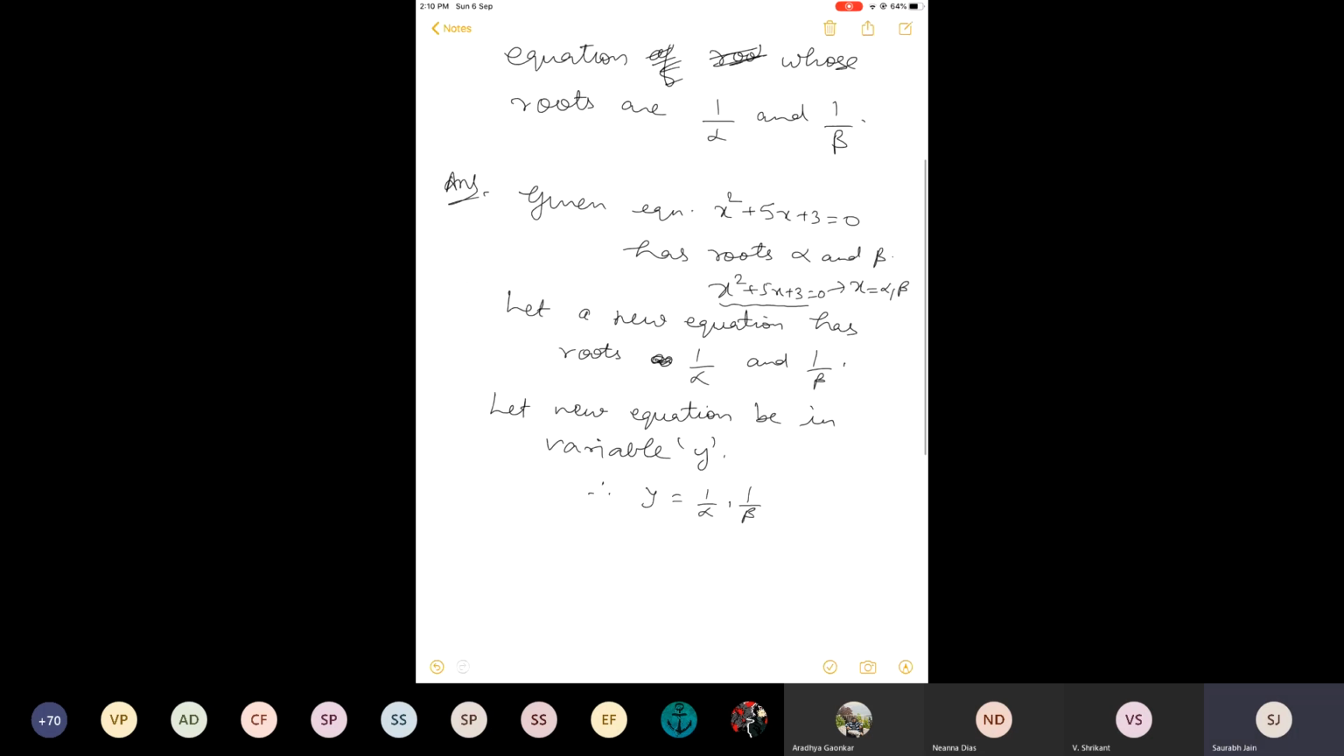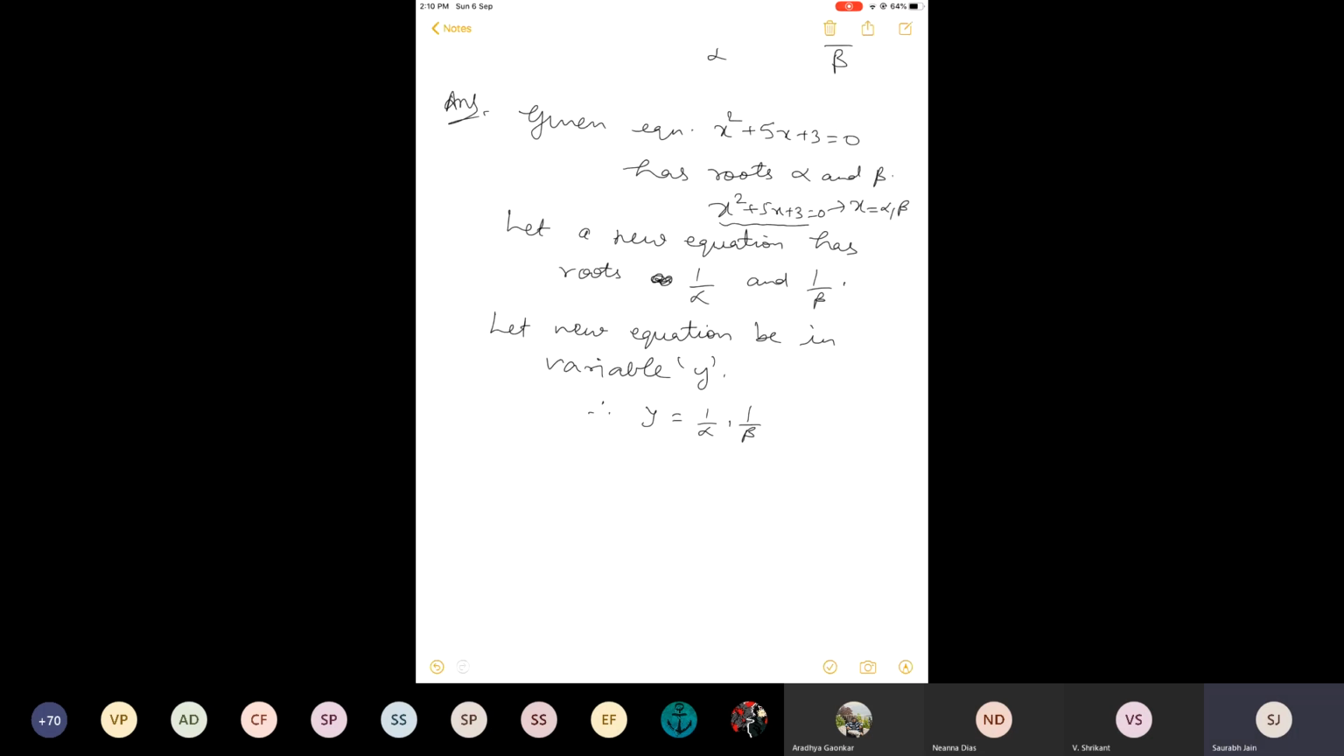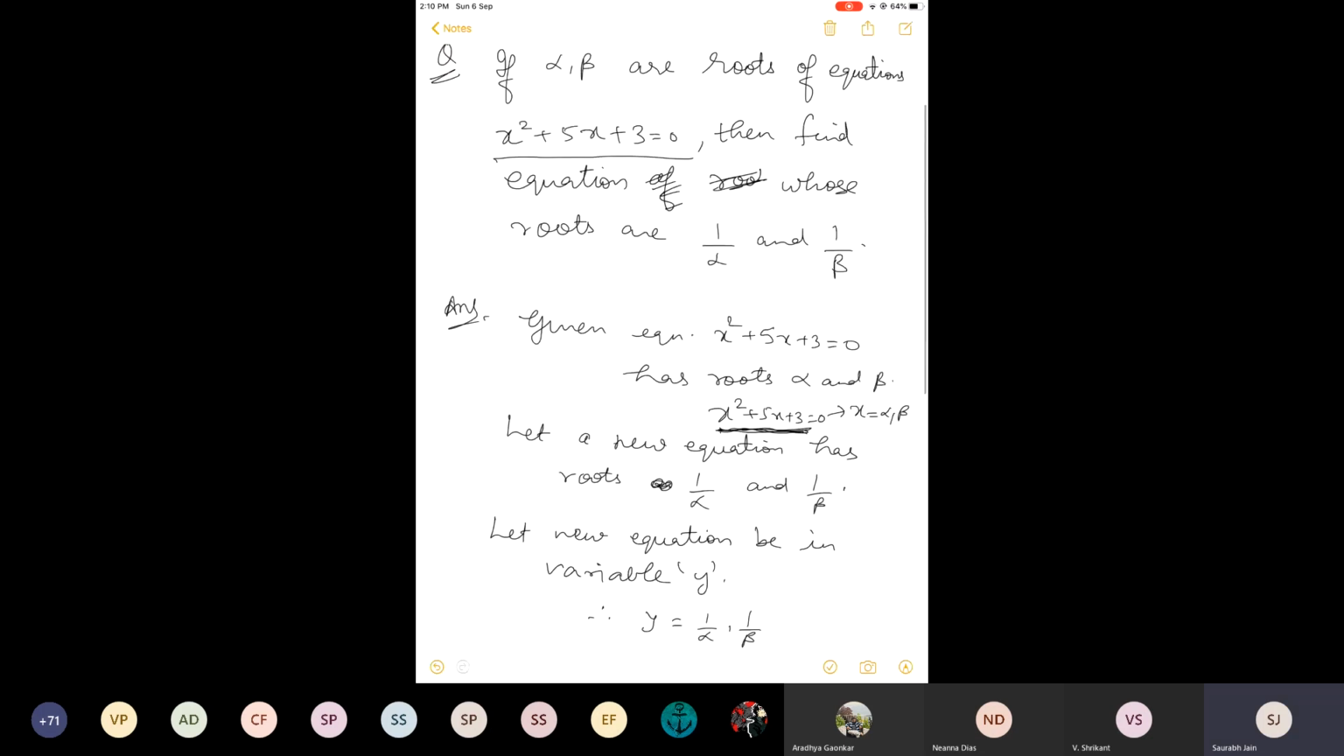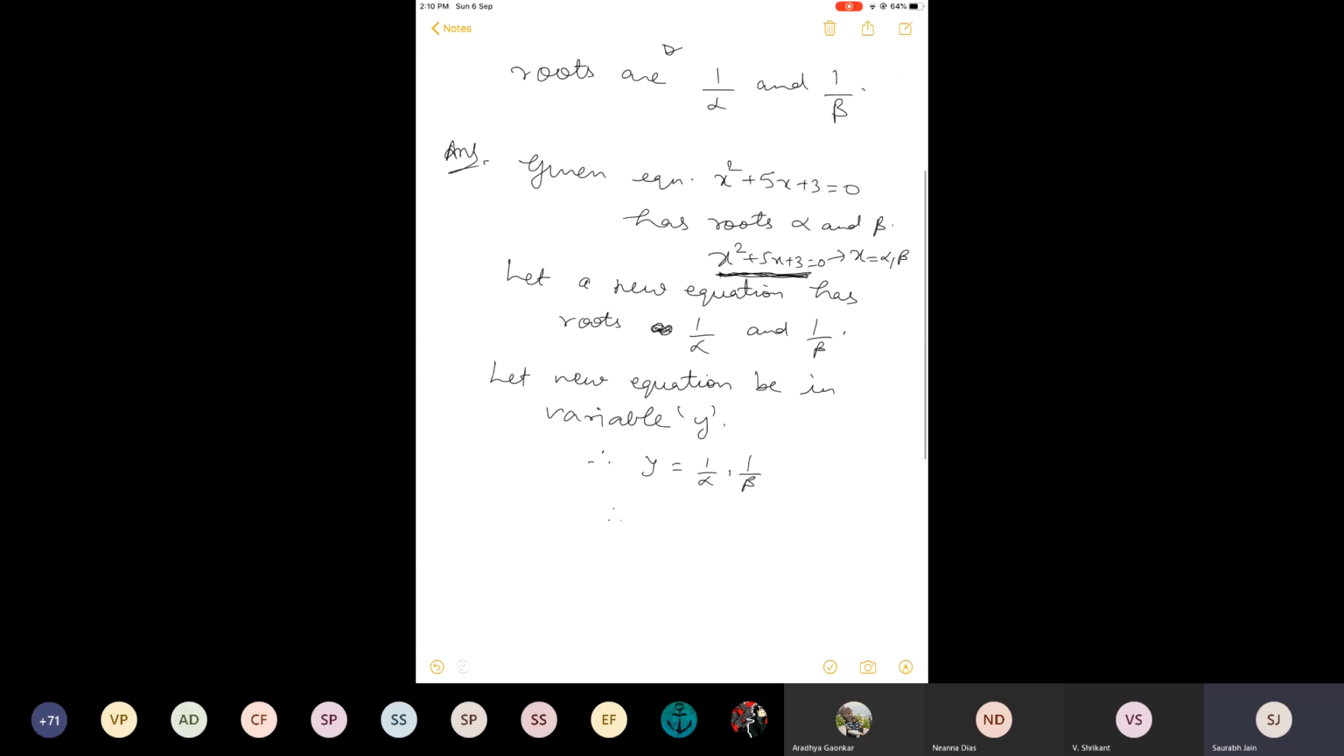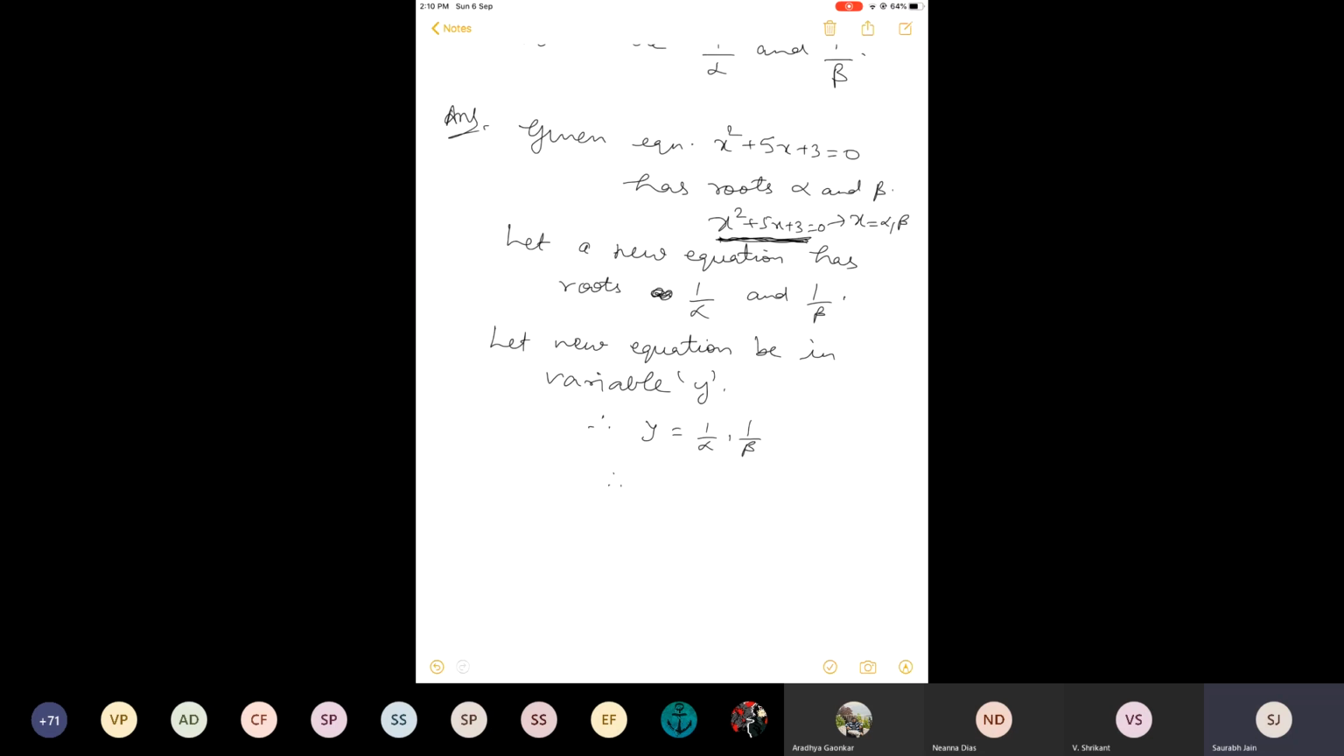Now on the basis of this, I will establish a relation between y and x. What is x? I repeat, x are the values of the roots, because if I solve this underlined equation, I will get the value of x. We name them only alpha and beta. I want to find a new equation. I have assumed it in y. Its roots are already given in the question. They are 1 by alpha and 1 by beta. So the values of y which I will be getting after solving are already given, and they are 1 by alpha and 1 by beta.